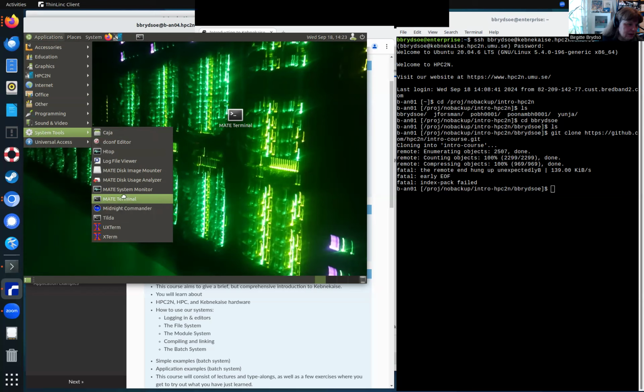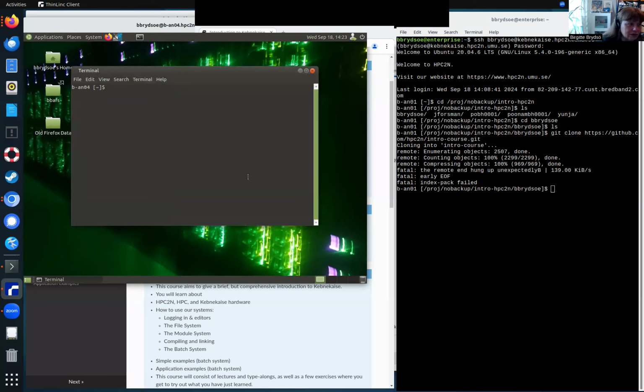You can click and hold and drag to get a shortcut on your screen. As you can see, I've already done that. It makes it easier to find when you want to start a new terminal. And you can do the same here as I did over in my SSH terminal.